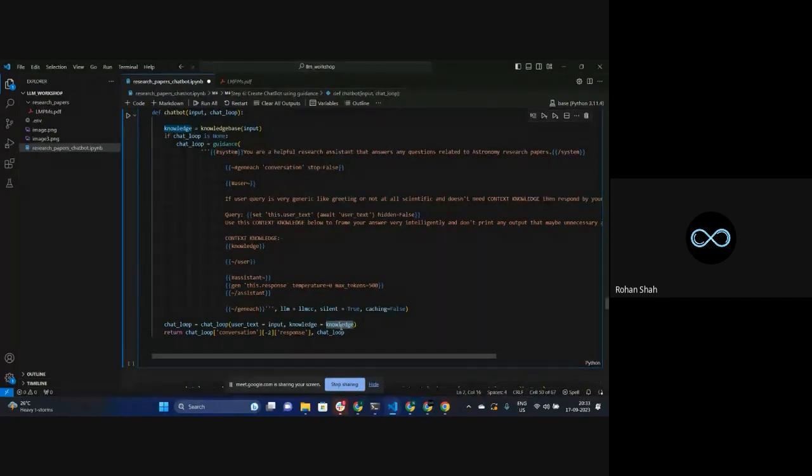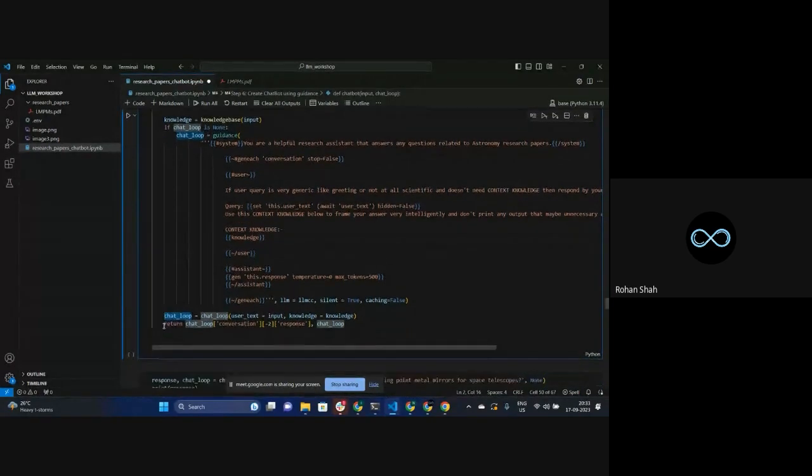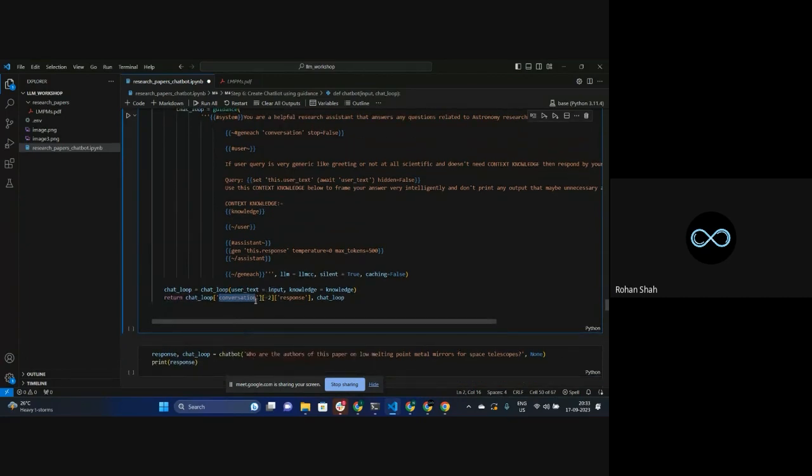That's the knowledge over here, right? So that's the chat loop that we have created and stored into this chat loop. Now I'm finally returning the outputs of this conversation. The reason that I've implemented this -2 in response, you will understand in a while.